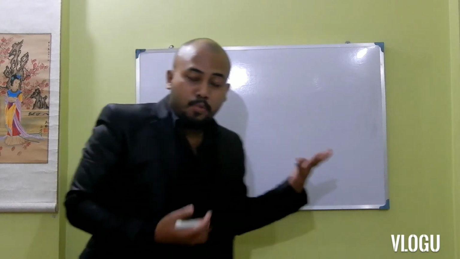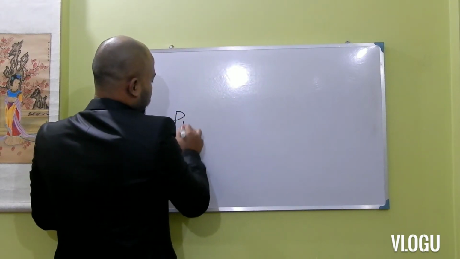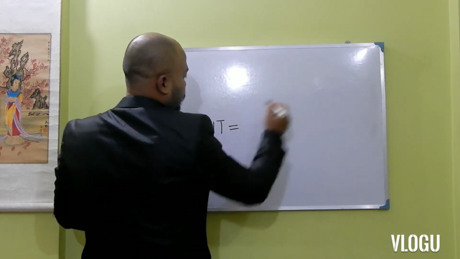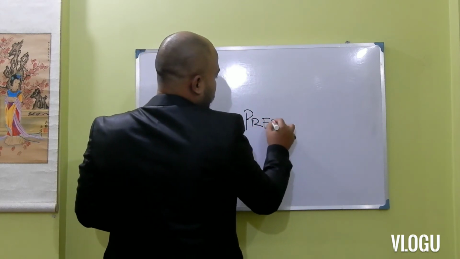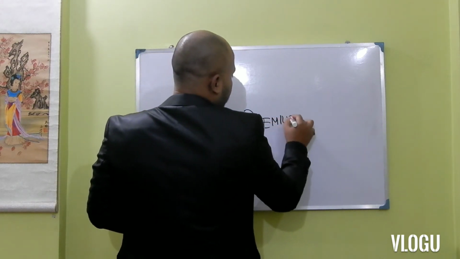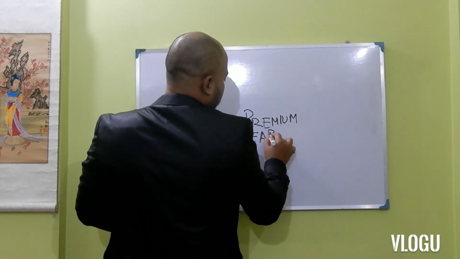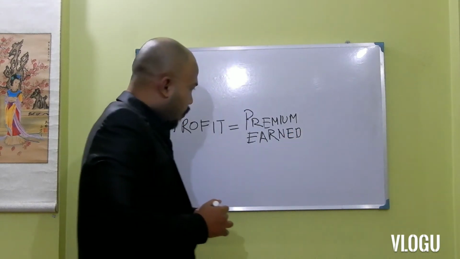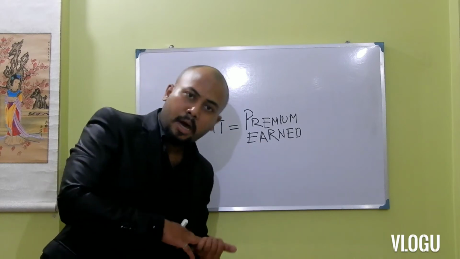So what will be the profit of the call writer? The profit of the call writer will be the premium that he has earned.